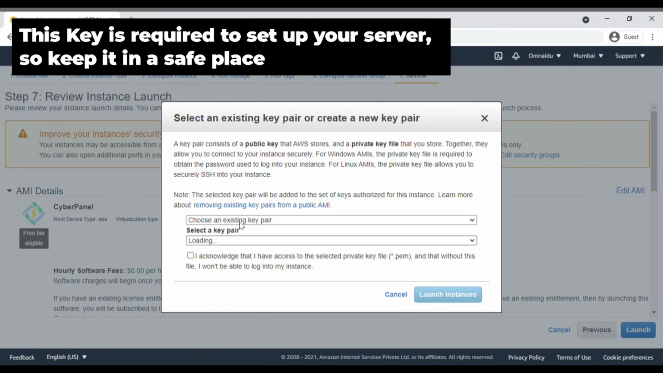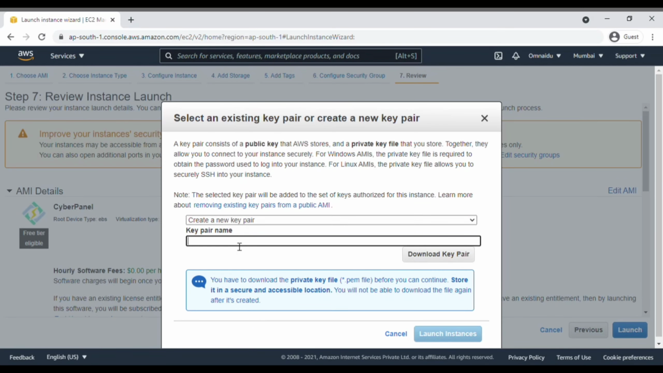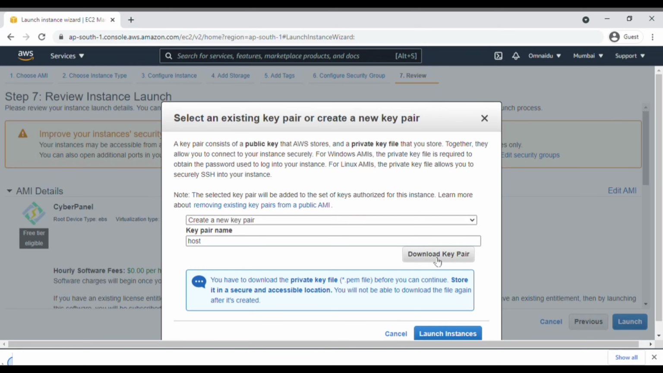Click on launch, and this is the most important part. If you are not doing this part properly, then you will not be able to connect to your server. Make sure you select create a new key pair and enter any name. Download the key pair into your computer and keep it in a safe place.